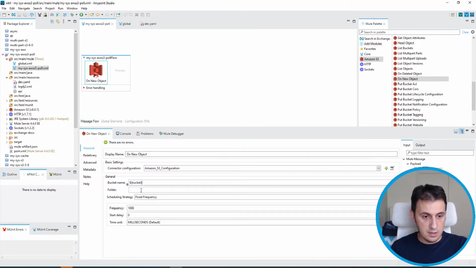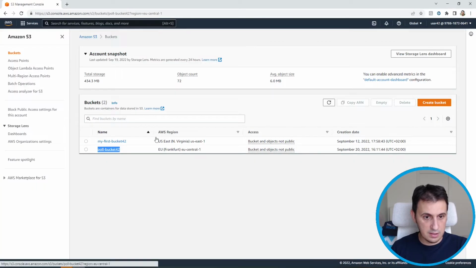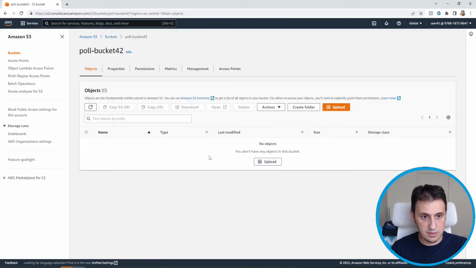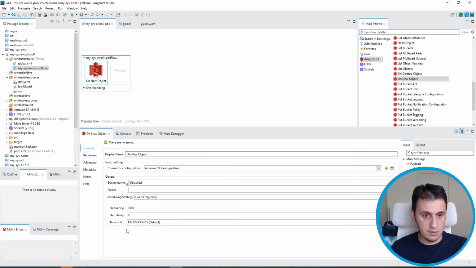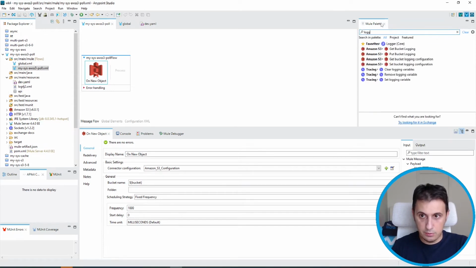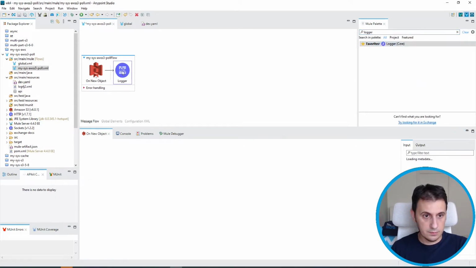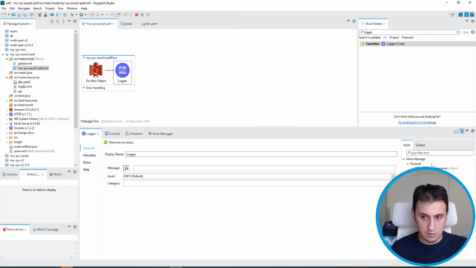The folder is where I put my file. I don't put it in any folder, but I can use a folder inside my bucket. So I can put a log in order to understand if I receive the flow.